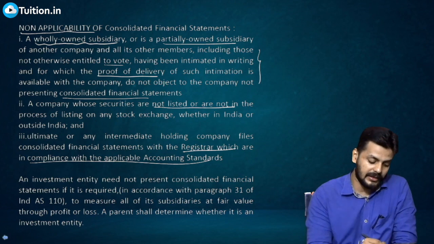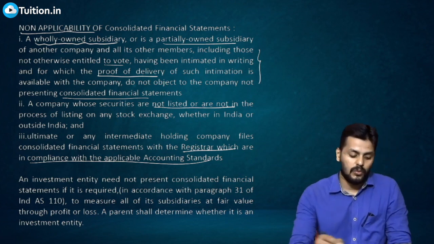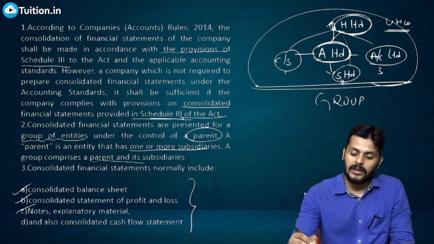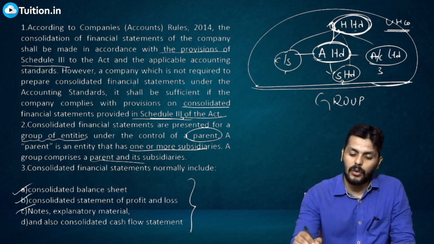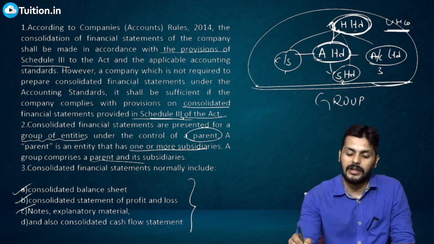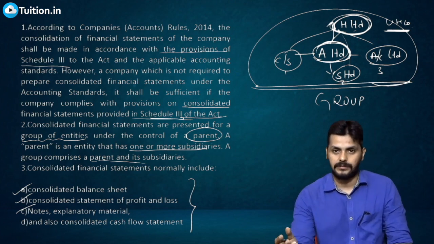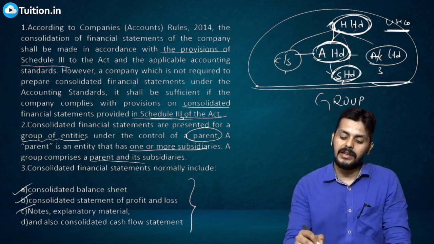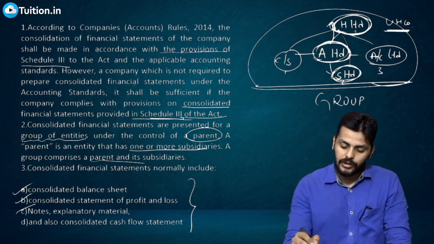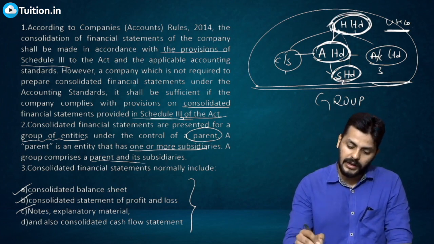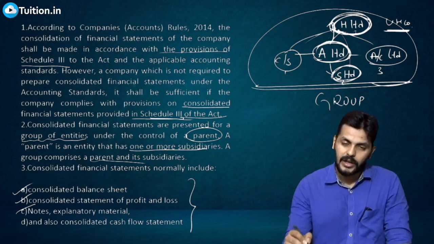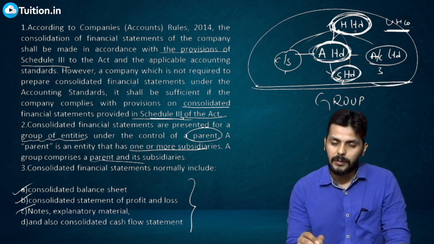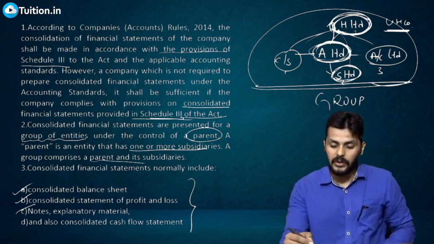Like in the previous example, H Limited is going to prepare financial statements because it is the ultimate holding company, so A Limited need not consolidate S Limited. S Limited is a subsidiary of A Limited, but A Limited is a subsidiary of H. So H will anyway prepare consolidated financial statements of all of this, and therefore A Limited, which is an intermediate, need not prepare.